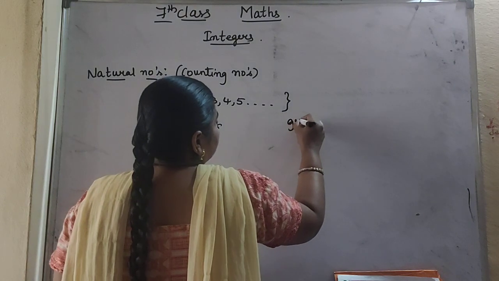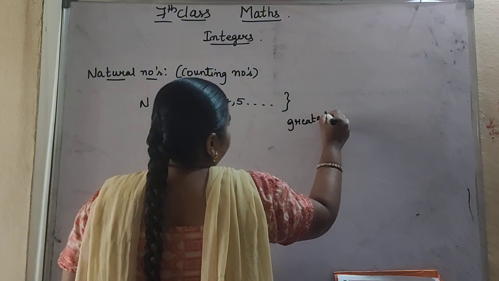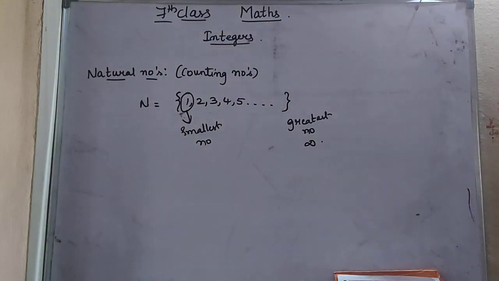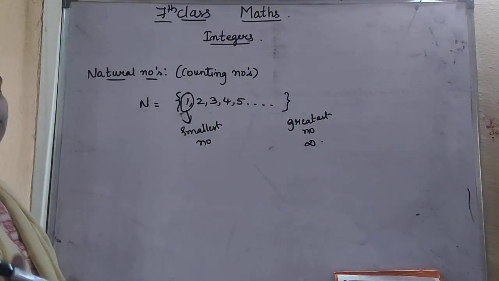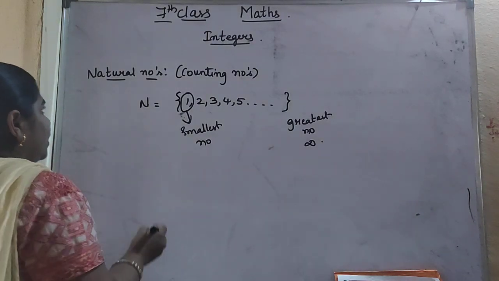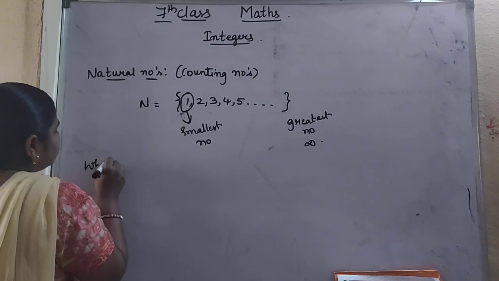And what is the greatest number here? The greatest number is not defined. It is infinite. We can't tell which is the greatest number, because you will keep on repeating the numbers. So the greatest number is infinite.